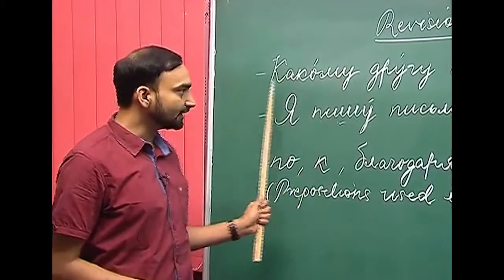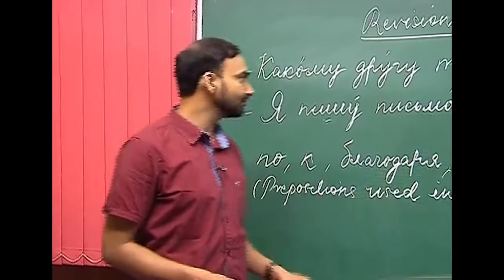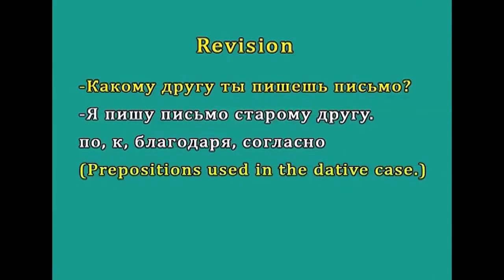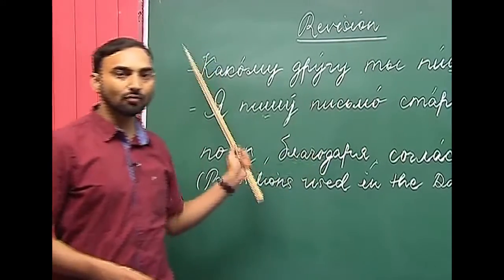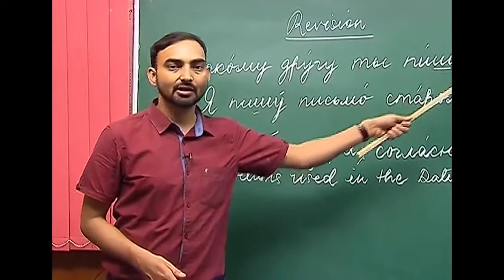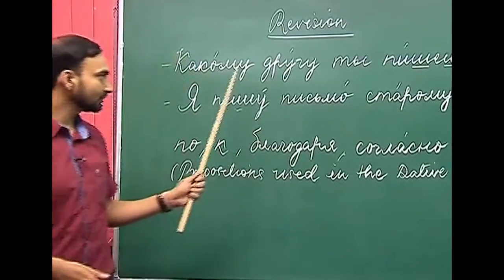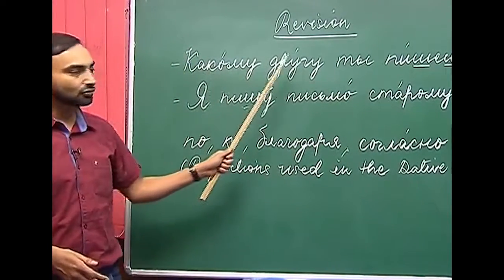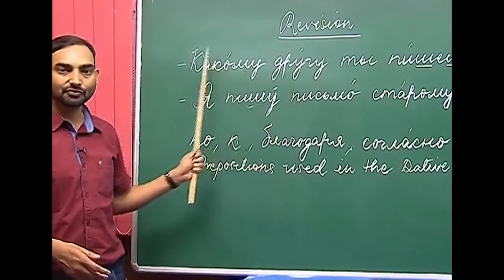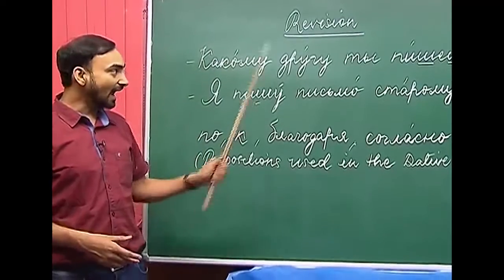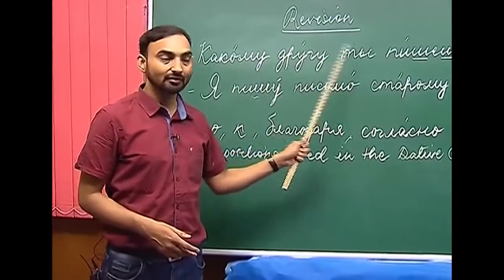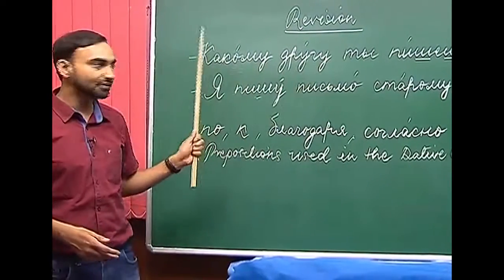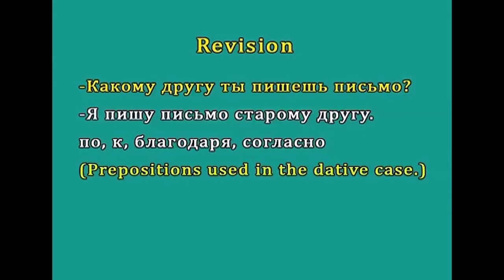So, here I have written an interrogative sentence: Какому другу ты пишешь письмо? To which friend are you writing a letter? So, here as you can see, drug is masculine. So, we have used какому. Had it been подруга, then we would have used какой подруге ты пишешь письмо.